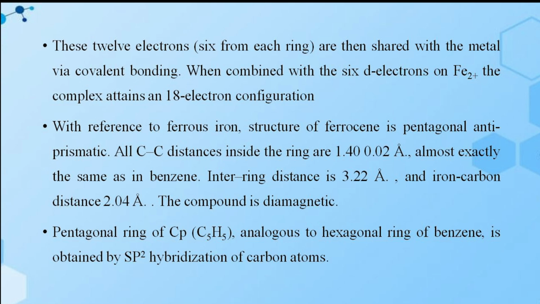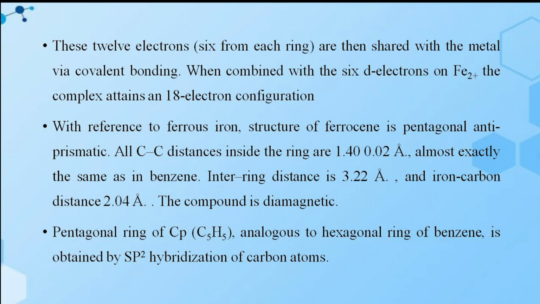With reference to the ferrous ion, the structure of ferrocene is pentagonal antiprismatic. All C-C distances inside the ring are 1.40 Angstrom, almost exactly the same as in benzene. The inter-ring distance is 3.22 Angstrom and the iron-carbon distance is 2.04 Angstrom, and the compound is diamagnetic in nature. Then the pentagonal ring of the cyclopentadienyl group